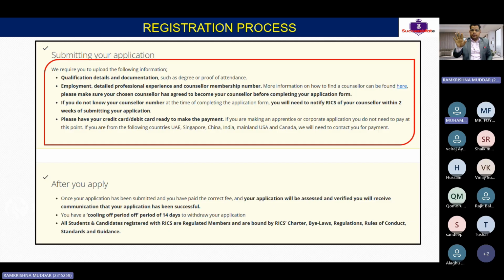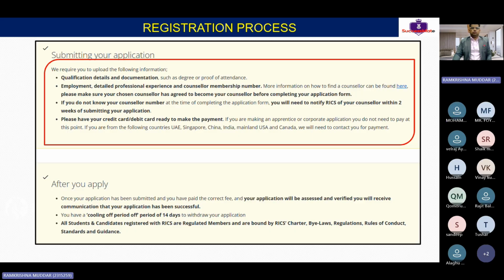Is there any presentation or any paper presentation that you need to do? Like in the initial stage, we need to present one paper or something like that. Yeah, everything I'm going to explain to you now. Once the session is completed, whatever the process, how you can get MRICS, I'm going to explain in this session. So don't worry about it. At the end, if you still have any doubt, I will clear it for you. Okay, Mr. Mohsin? Okay.